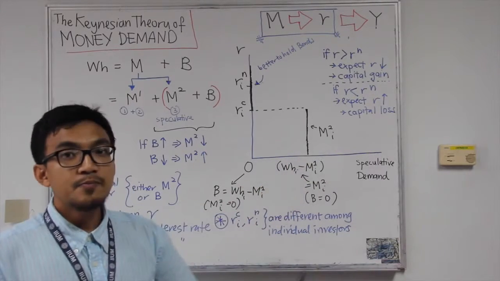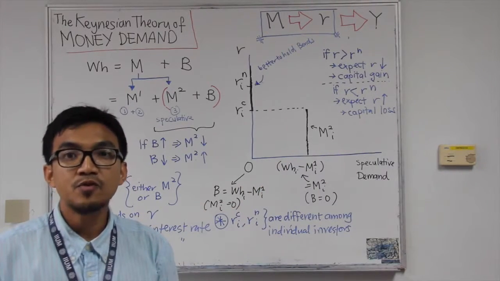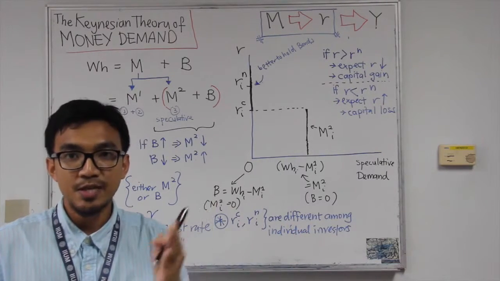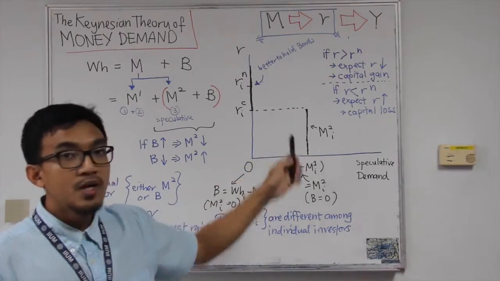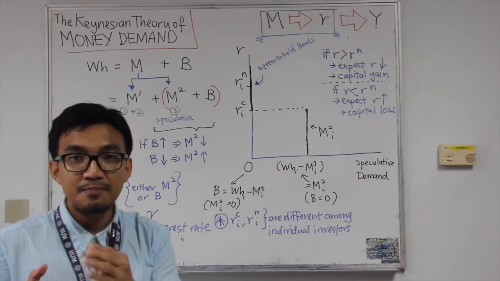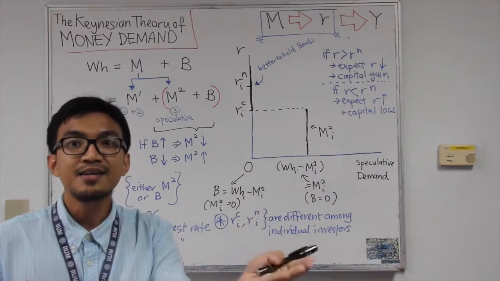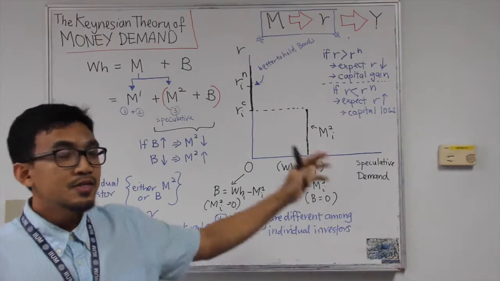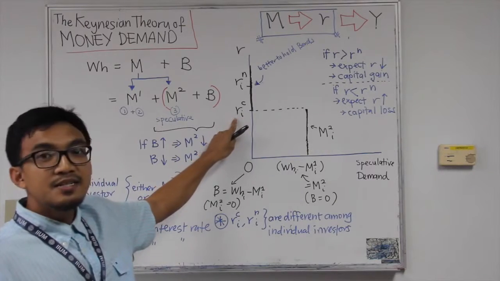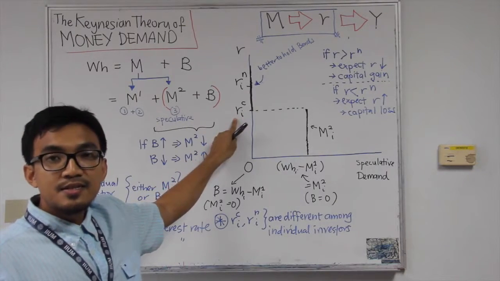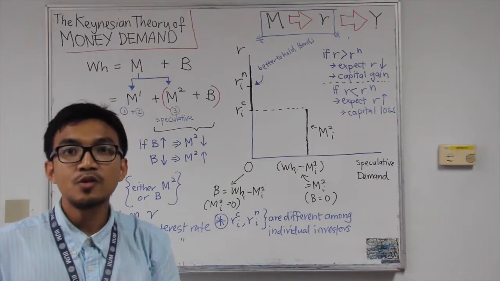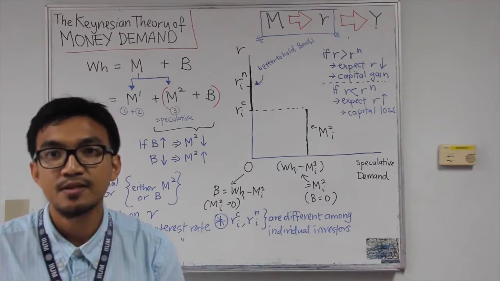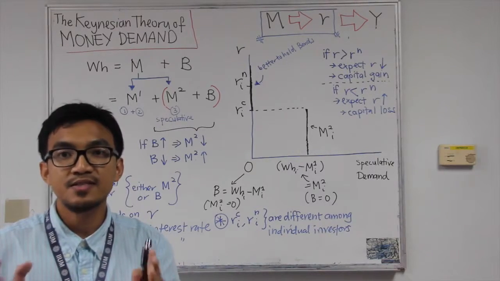Whenever there is a possibility of capital loss, we have to do a simple cost and benefit analysis. We know that holding bonds will give us interest rate payment in return, so we will be willing to hold bonds as long as the capital loss is smaller than the gain that we receive from the interest rate payment. This boils down to the critical interest rate. The critical interest rate is where the capital loss equals the benefit that we would get from the interest payment. Basically, we would get zero return.